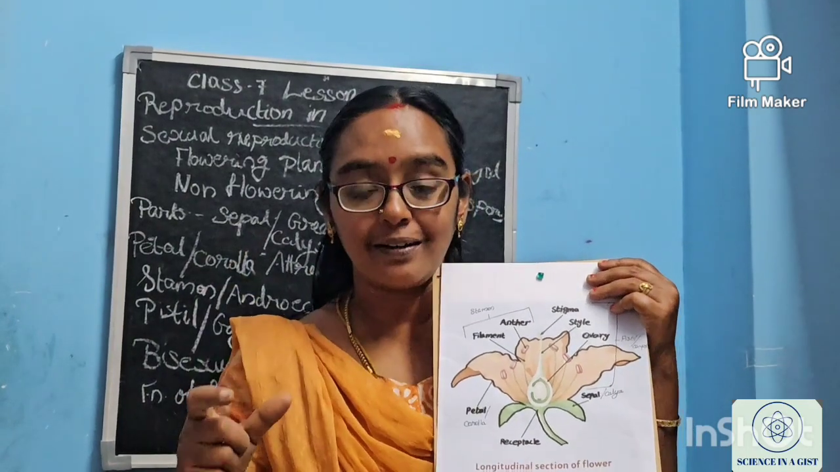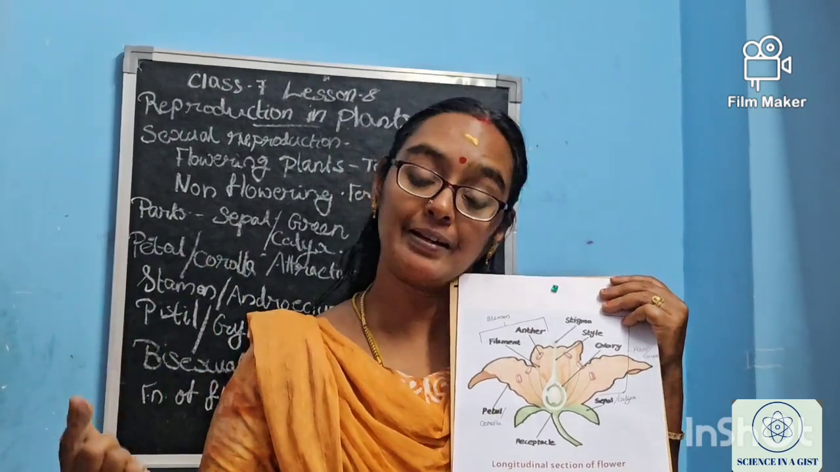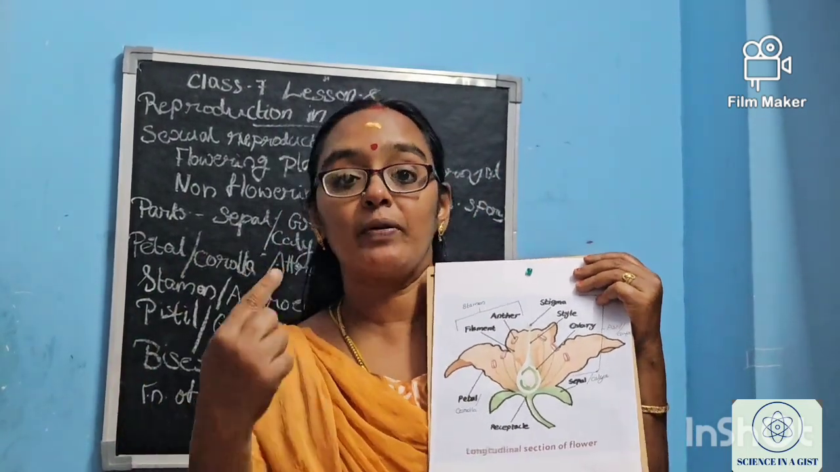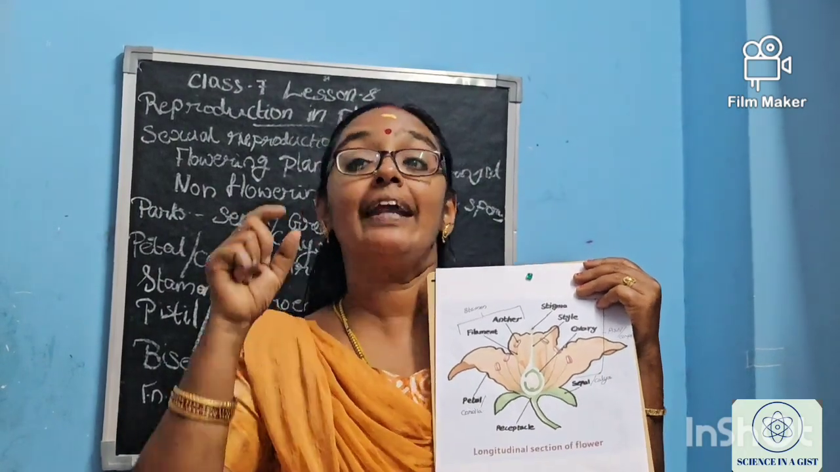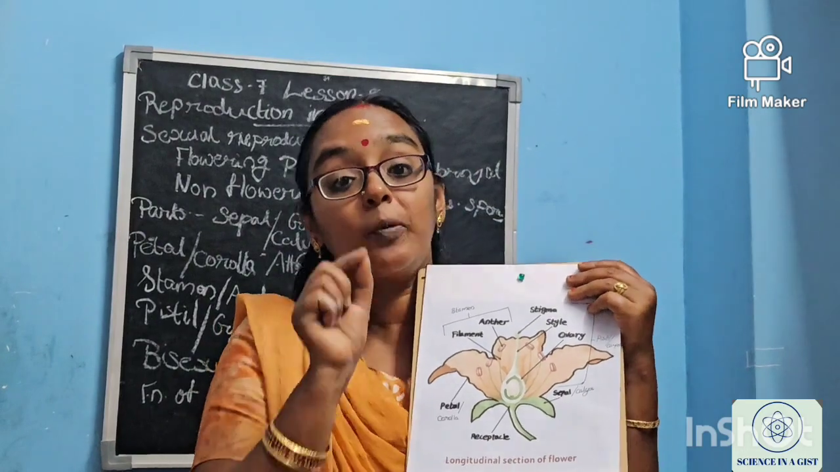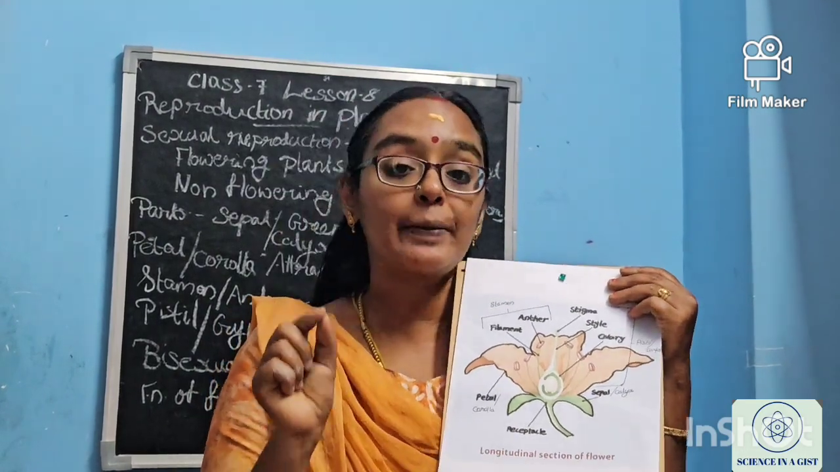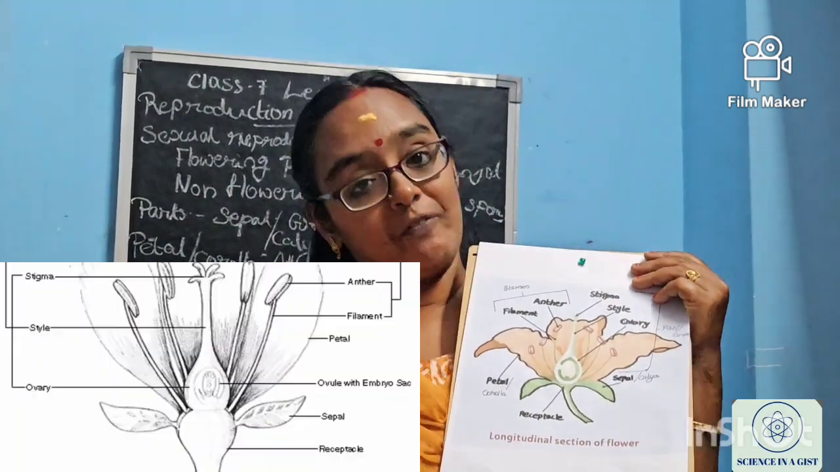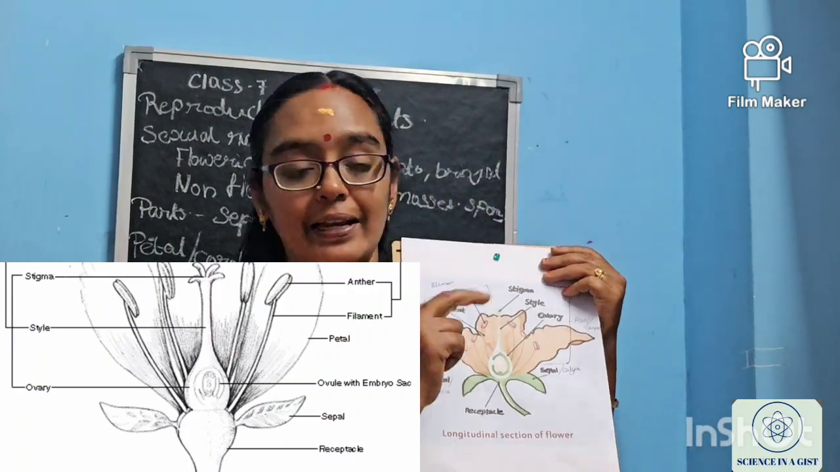Understood? Stamen contains anther and filament. The filament is the one which holds the anther, and the anther contains yellow spots. It is called pollen grains, and the pollen grains contain what? The male gamete. Okay? The male part is over.